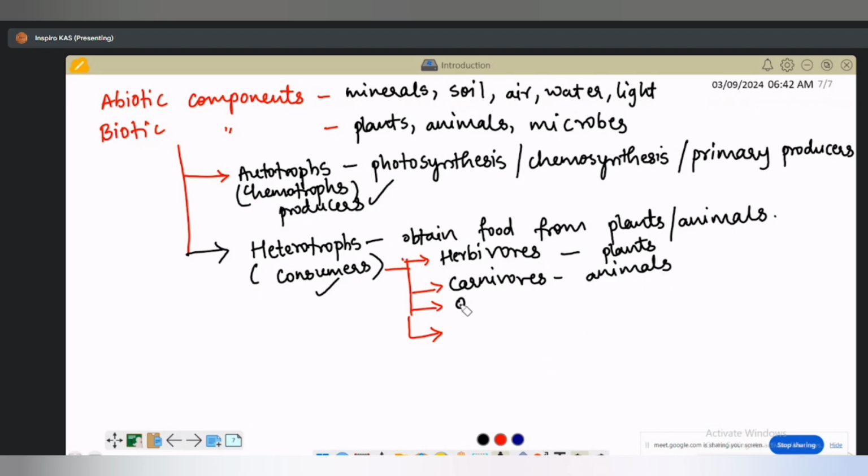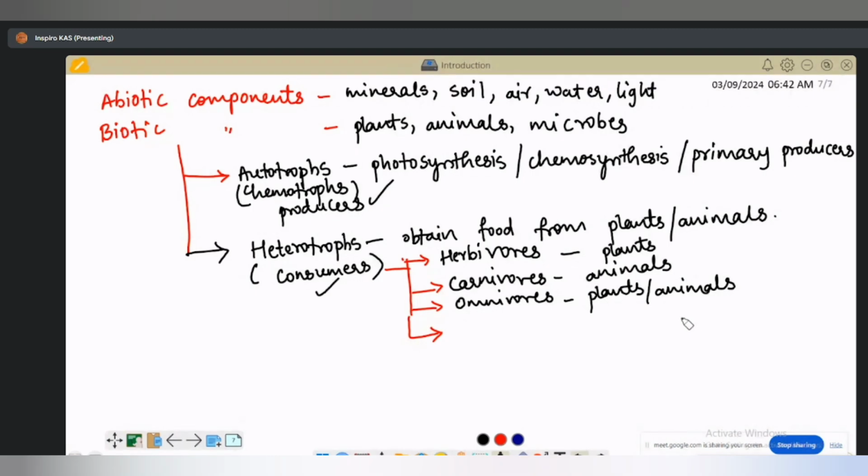Omnivores are the animals who obtain food from both plants and animals. You can say human beings are omnivores. They eat plants as well as animals or birds, whatever.